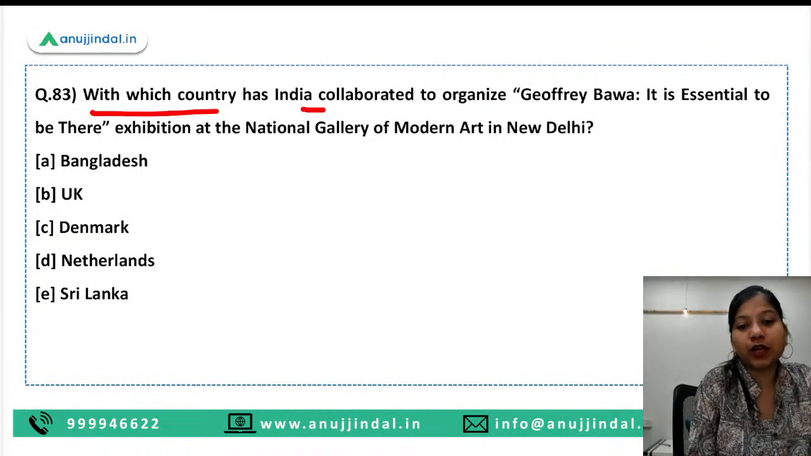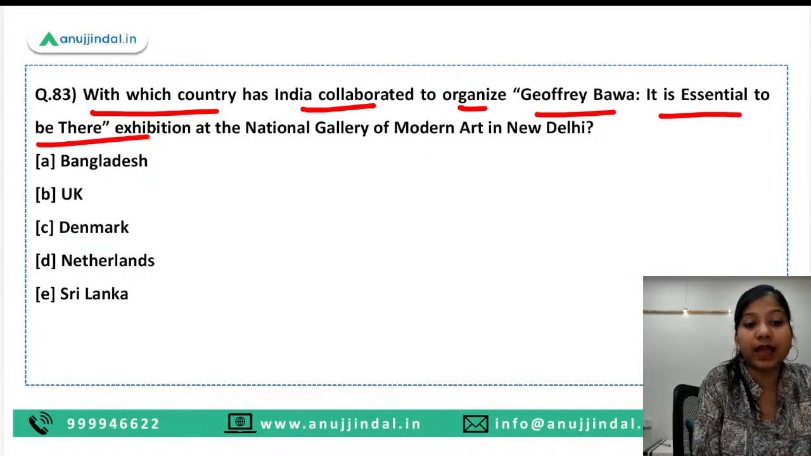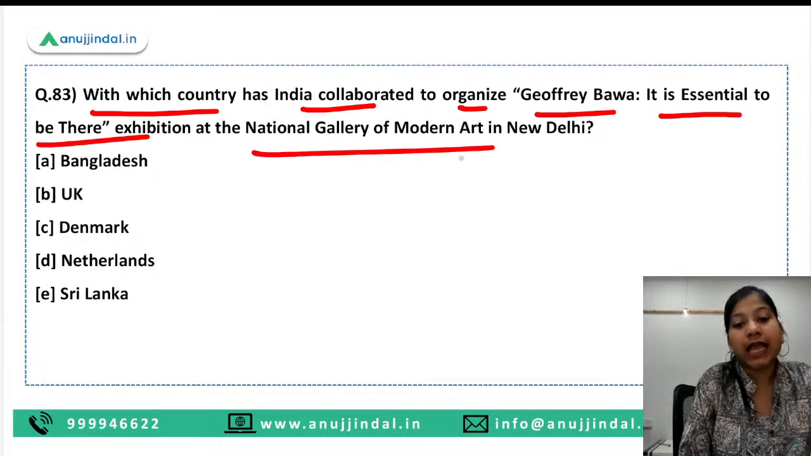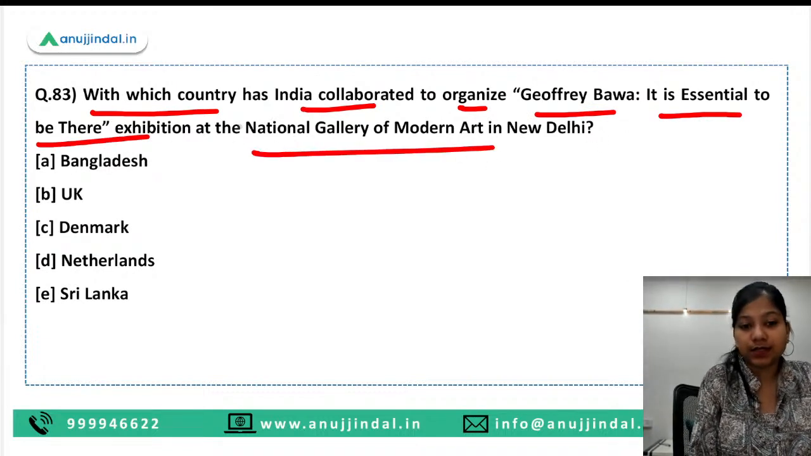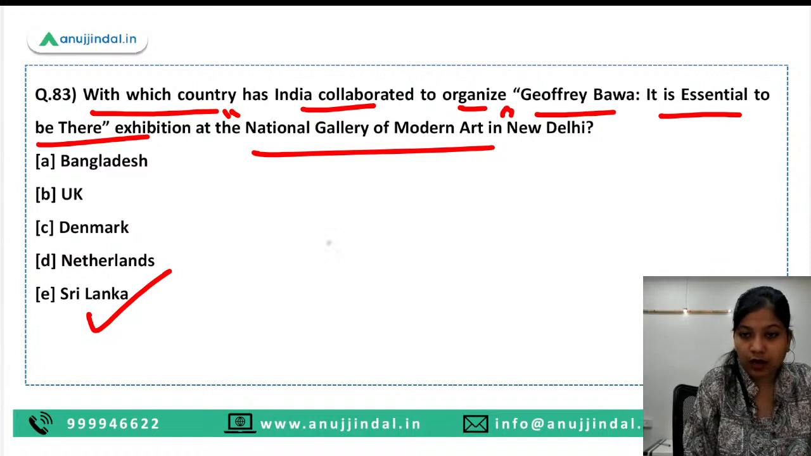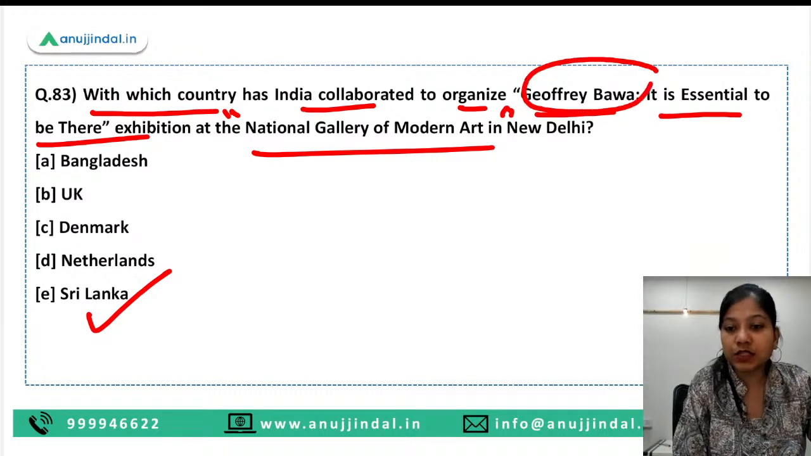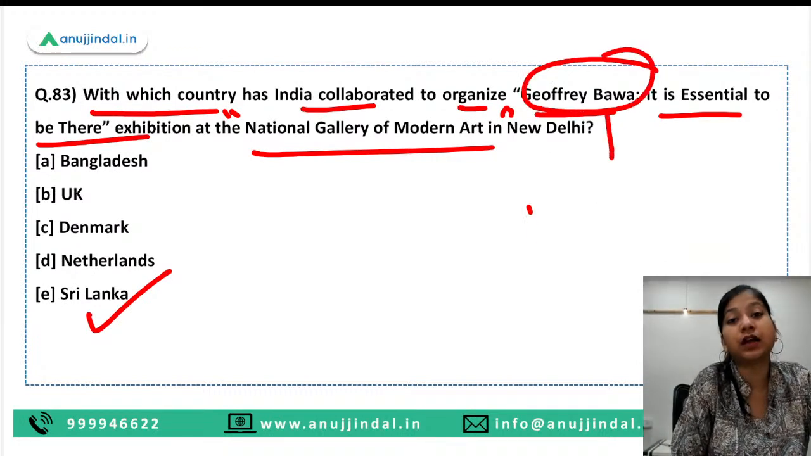With which country has India collaborated to organize the Geoffrey Bawa: It Is Essential to Be There exhibition at the National Gallery of Modern Art in New Delhi? Since this particular gallery is in news for 2 reasons, high chances the question can be framed on this particular museum. Okay. Now coming back to this news, it is Sri Lanka. So Sri Lanka and India have collaboratively organized this particular exhibition. And who is this Geoffrey Bawa? He is a Sri Lankan architect.